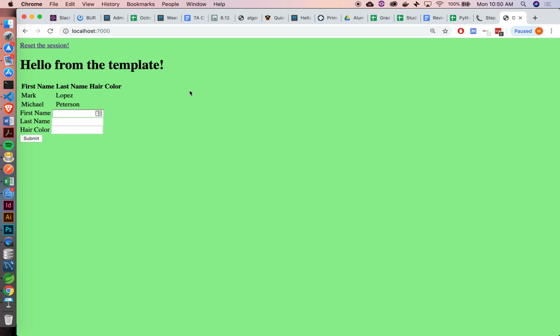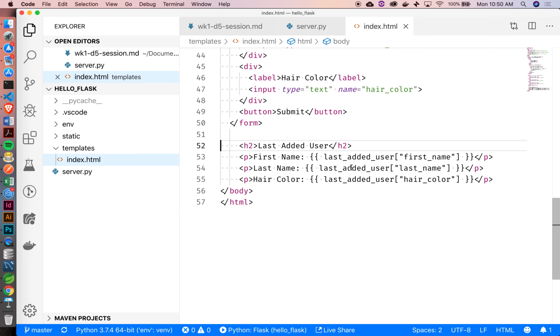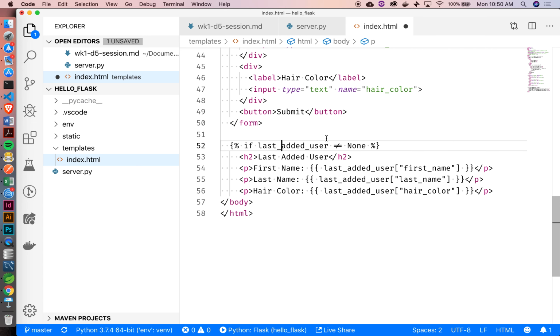No, right? So if I refresh this here, now you can see we're not getting an actual error, but it's basically saying there's nothing in there. There is no first name. Because I just ripped the conditional out.